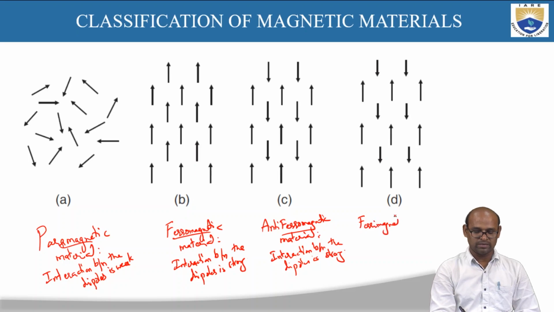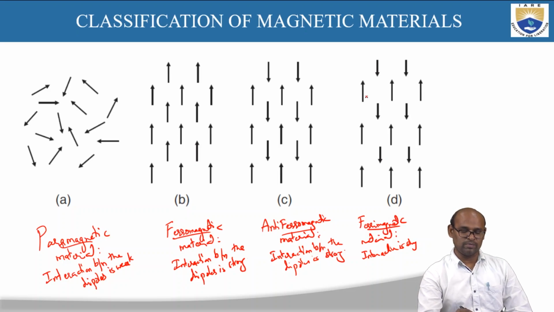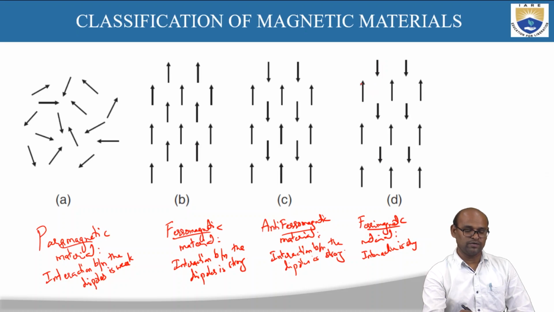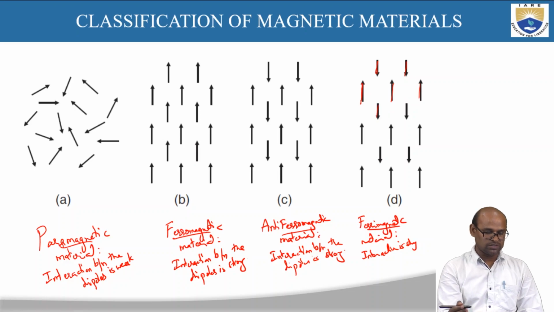Now coming to the ferrimagnetic materials. In these ferrimagnetic materials, the interaction is strong, and the neighboring dipoles are oriented in anti-parallel directions, but the only difference from antiferromagnetic material is that the magnitude of these dipoles is different. So this is longer, this is smaller, longer, smaller, longer, smaller. So the magnitude of the dipoles is different. Here the magnitude of dipoles is equal.